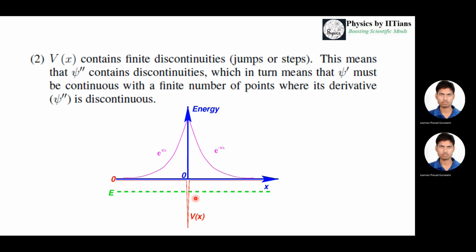This finite discontinuity allows the wave function to be discontinuous at some finite point, and at that point the energy may jump to infinity, because the energy is directly related to the second derivative of the wave function, and since it is discontinuous at that particular position, this also will have some infinite energy at that particular discontinuity.